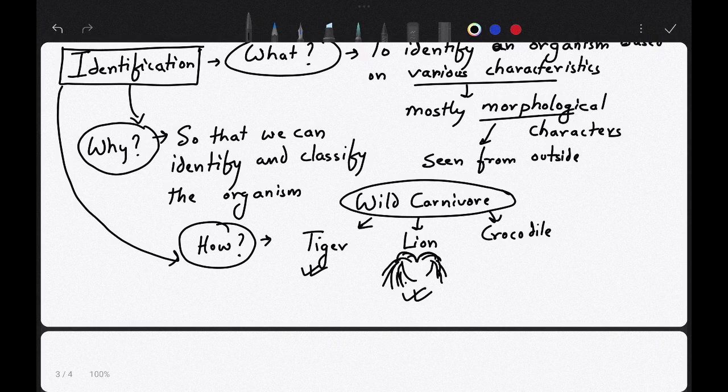It lives on both land and water, but it mostly lives in water. So in the first two you have identified based on external characteristics. In the third you have identified based on the habitat.